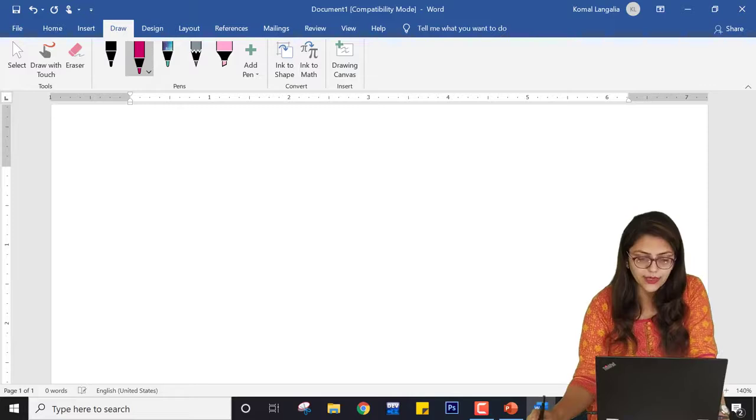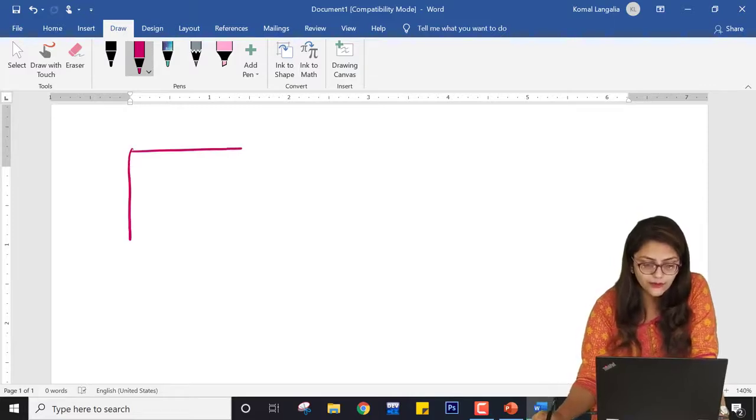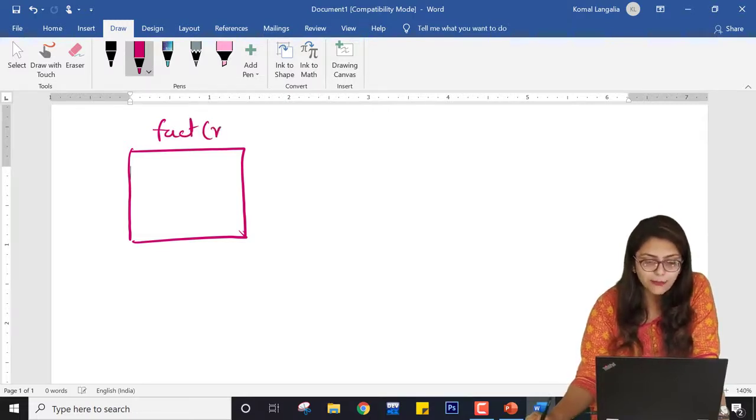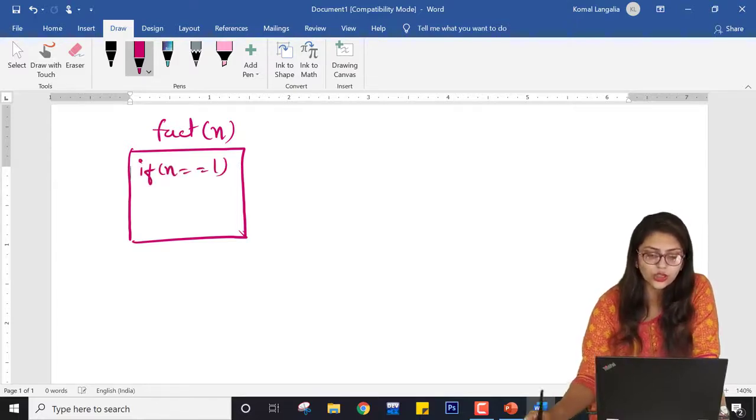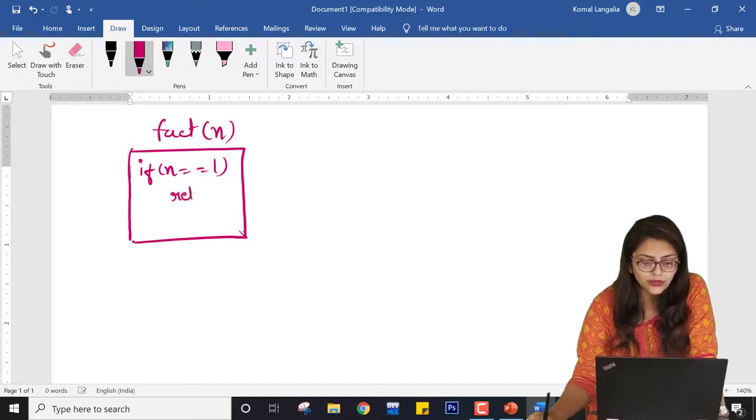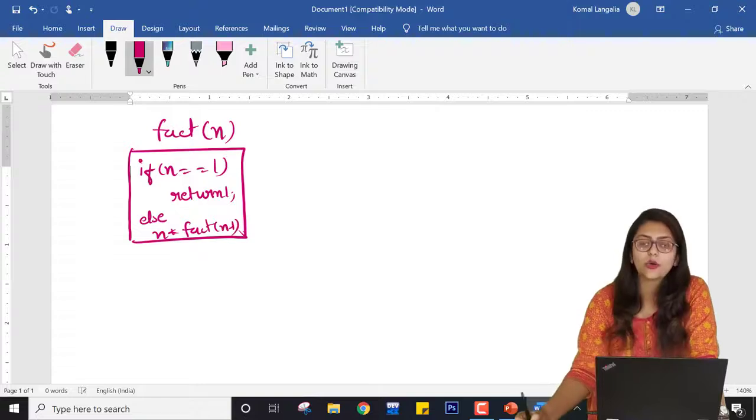So what exactly is being done? I have made one function named factorial, or fact, right? So my function name is fact. I am passing argument n over here. Here it will check if n is equal to 1. If the value of n is 1, then it will directly return 1. Otherwise, in the else part, it will return n into fact of n minus 1.